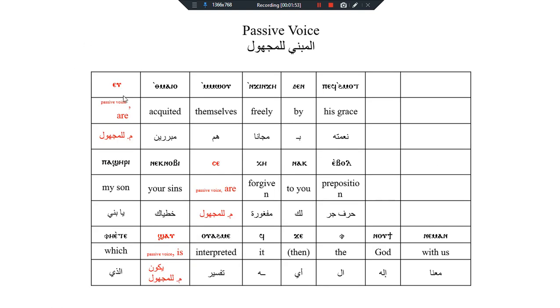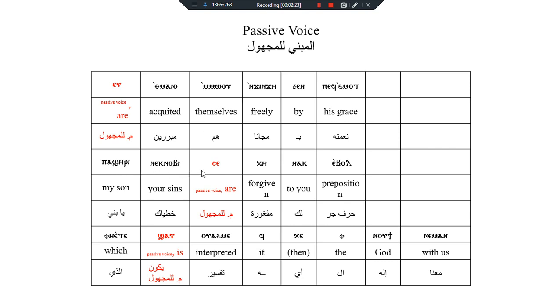Examples here, we say: they are acquitted themselves freely by his grace. So they are being acquitted. We said "if Ismail", it means they are acquitted. And then who was acquitted, we added after the verb.